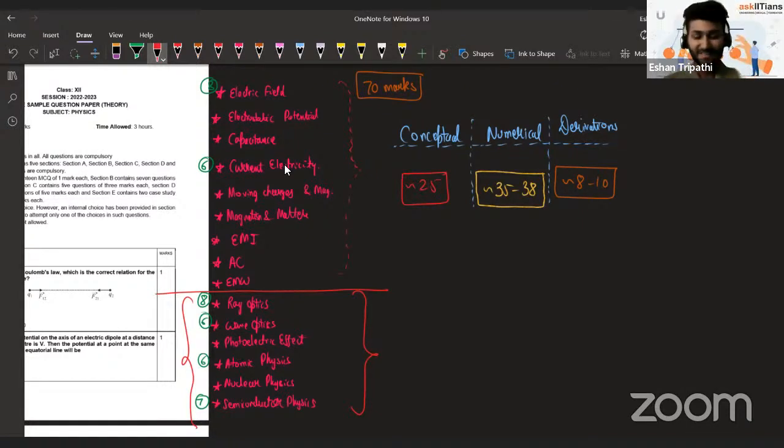In your schools, if they ask only 10% numericals in the exam, then it's bad, because that is not going to help you. You should talk to your school teachers that numericals need to be given more weightage now. Half of the paper is going to be numerical. Okay, so let us start with this paper's analysis in detail.